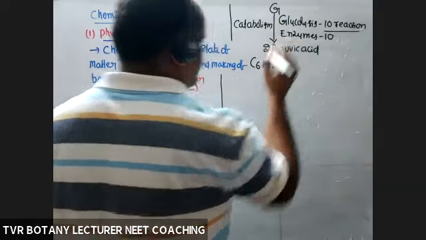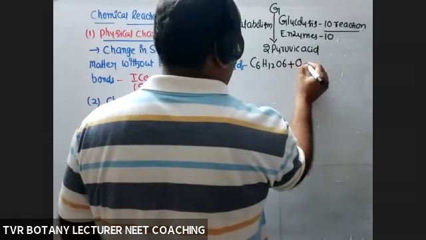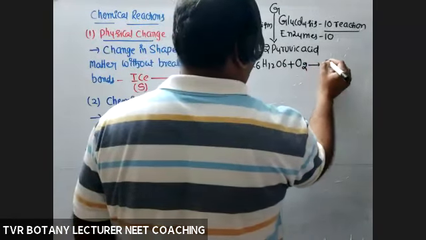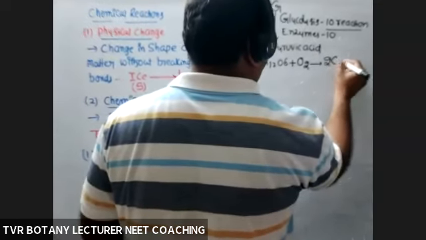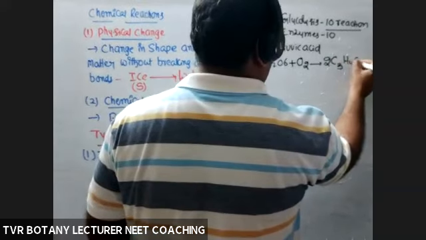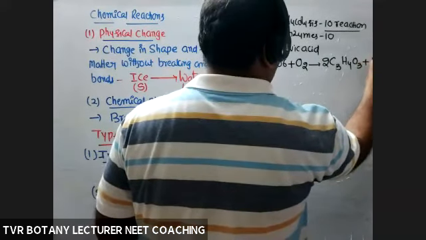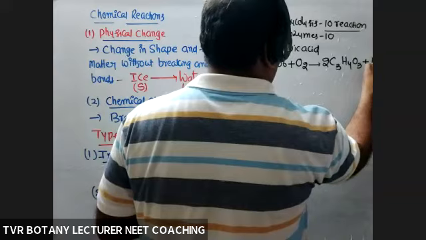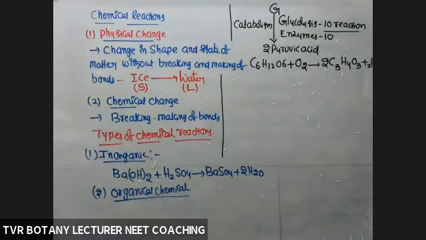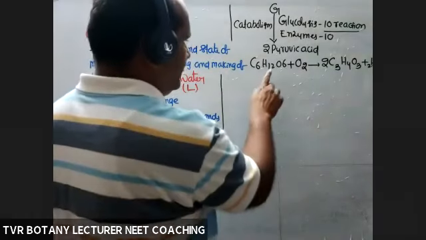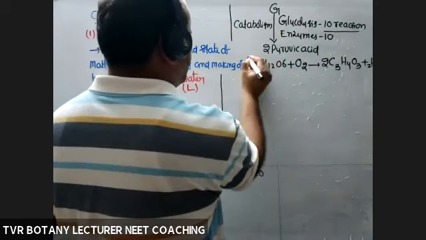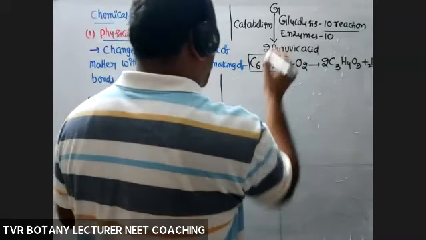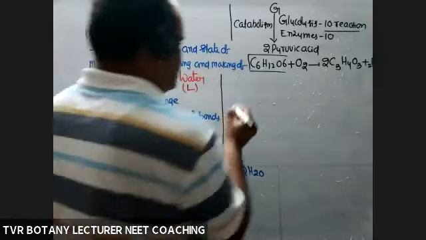C6H12O6 plus one molecule of O2 gives rise to molecules of pyruvic acid, C3H4O3. Okay, so this is glycolysis, catabolism, an organic chemical reaction, oxidation of the glucose molecule. This is one. Next,